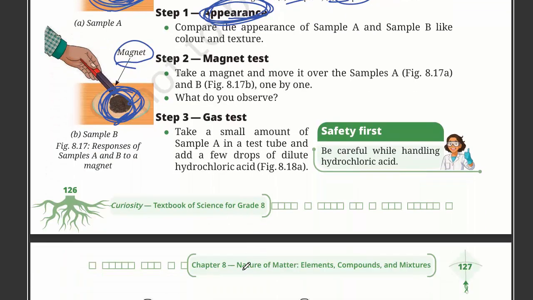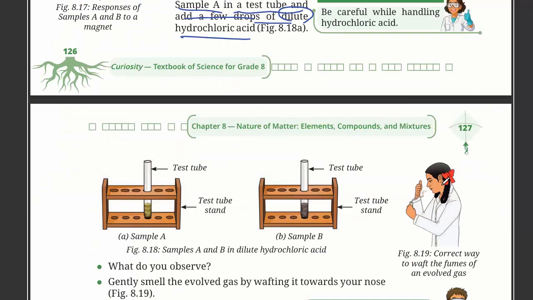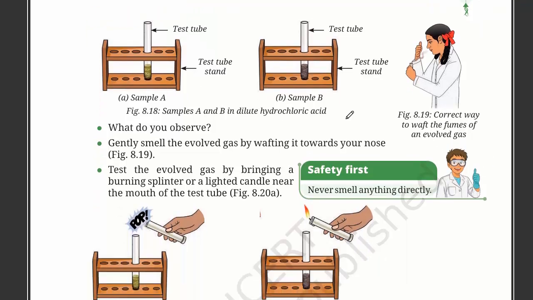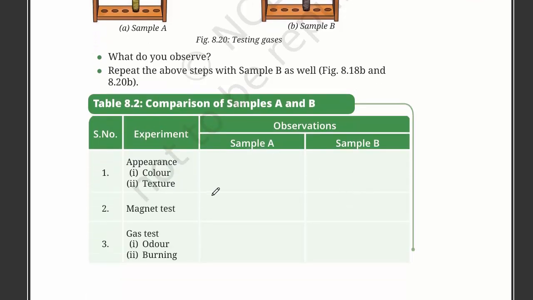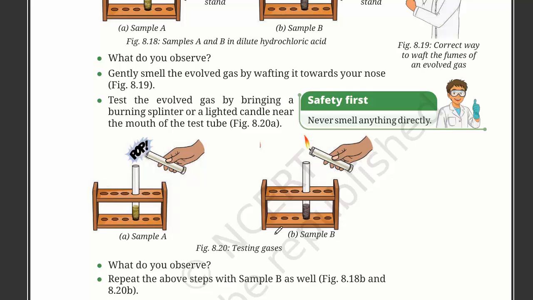Gas test. Take a small amount of sample A in a test tube and add a few drops of dilute hydrochloric acid. Hydrochloric acid is very harmful. Now we have added it. So what happens in sample A? If we take a flame near it, it produces a pop sound, which means it contains hydrogen. In sample B nothing happens. So everything was different for sample A and sample B. While sample A was a mixture, sample B was a compound.